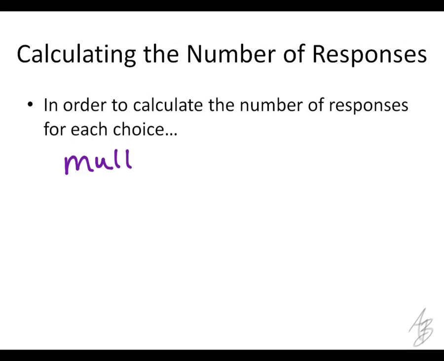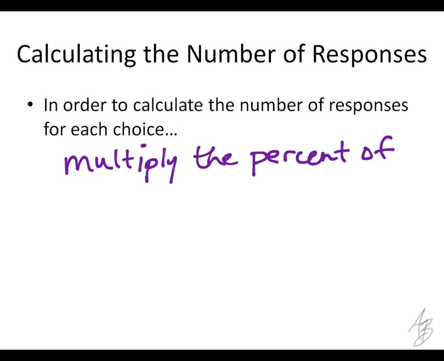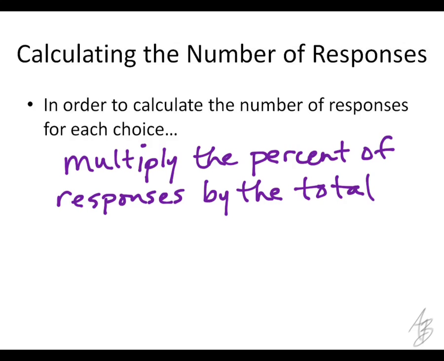So we multiplied the percent of responses by the total number of people.